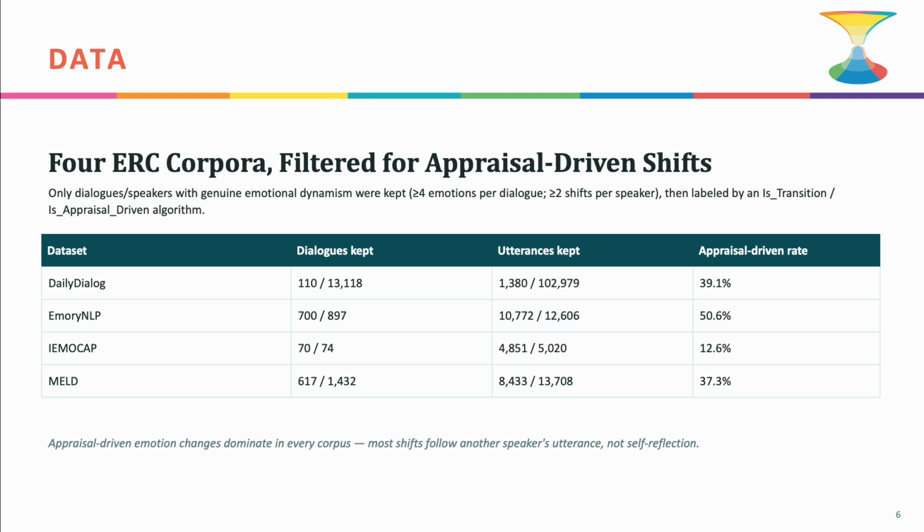Here, we used 4 standard ERC corpora: daily dialogue, Emory NLP, IEMOCAP, and MELD, but filtered them aggressively. We only kept dialogues and speakers with genuine emotional dynamism. At least 4 emotions per dialogue, at least 2 shifts per speaker, then labeled them using an appraisal-driven detection algorithm. The appraisal-driven rate changes from about 12.6% in IEMOCAP up to 50.6% in Emory NLP. The key takeaway here is that appraisal-driven emotion changes dominate in every corpus. Most shifts follow what another speaker says, not internal self-reflection.